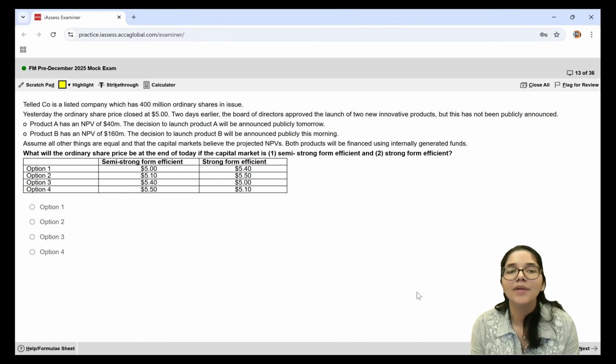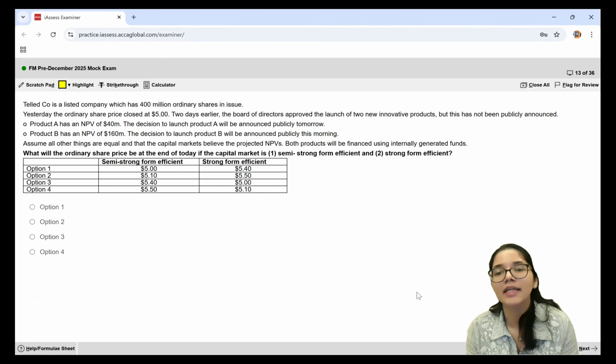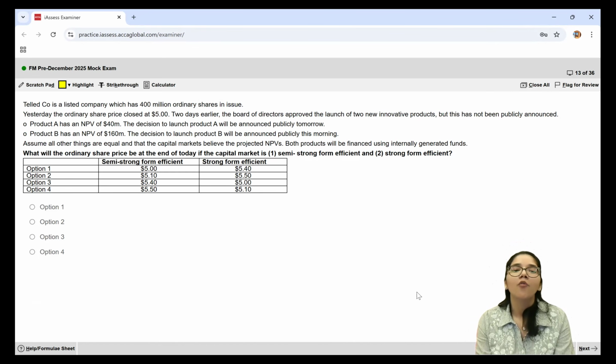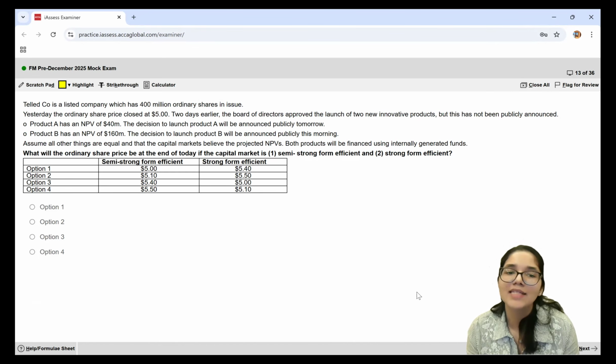Product B has an NPV of $160 million. The decision to launch product B will be announced publicly this morning. Assume all other things are equal and the capital markets believe the projected NPVs. Both products will be financed using internally generated funds. What will be the ordinary share price at the end of today if the capital market is, part 1, semi-strong efficient and secondly, if it is strong form efficient?